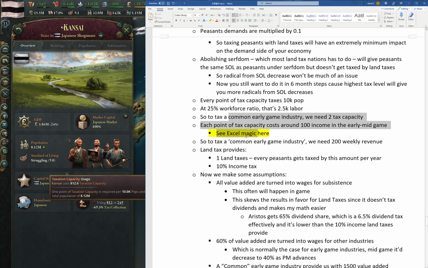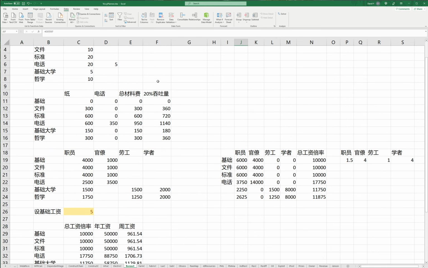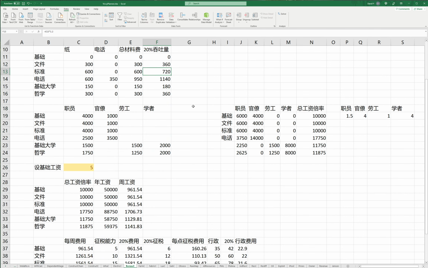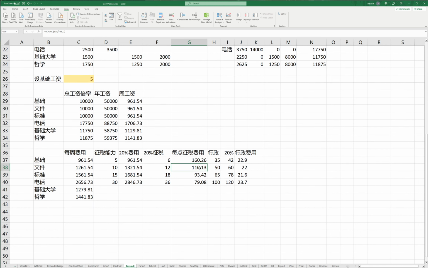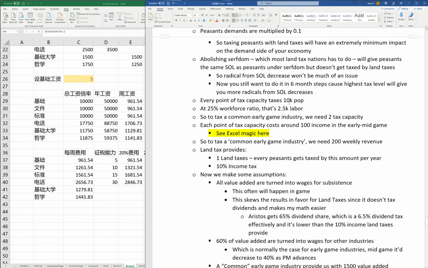So essentially, each point of tax capacity will cost us around $100. This is through some Excel magic I'm too lazy to translate right now. So this is 20% throughput, this is the wage level I calculated, this is how much tax capacity we got at 20% throughput, and this is the first, second, and third level of administrations we have. At the second level, under 20% throughput, 1 point of tax capacity costs us 110. And at the third level, 1 point of tax capacity costs us $93 per week. So essentially, let's just say $100 income in the early to mid game.